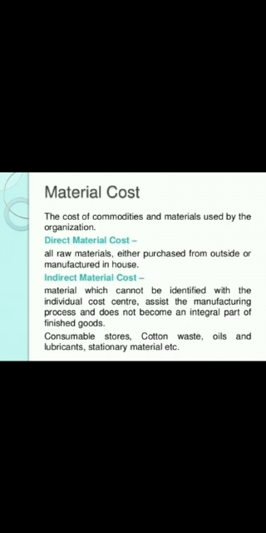So first we will know about the material cost. The cost of commodities and materials used by the organization is the material cost. Direct material cost is all the raw materials, either purchased from outside or manufactured in the house. For example, milk is the direct material of all the dairy products like ghee, butter, etc. Wood and graphite are the direct materials of a pencil.